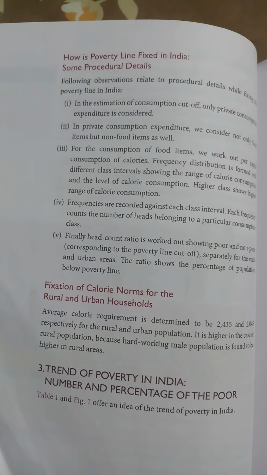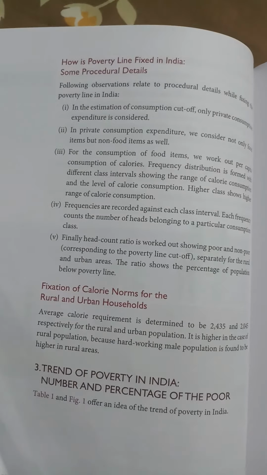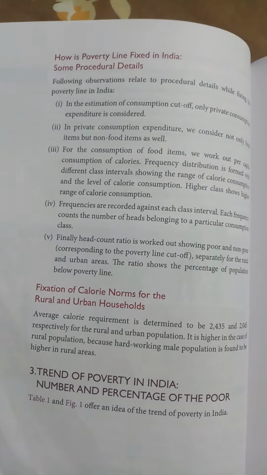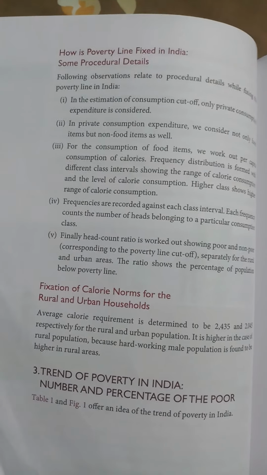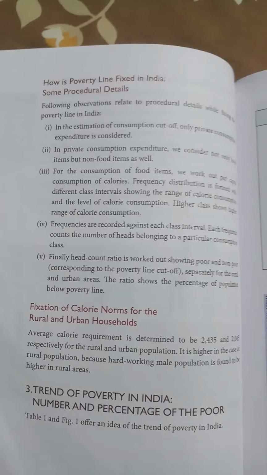Consumption says what people can afford. Income says what people can get. It may be a possibility that out of all the income, people are saving more. That is why income is never used as a criteria for measuring the poverty.